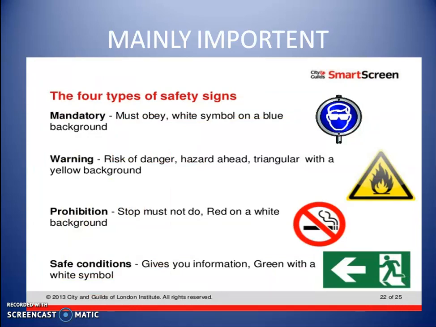Here we can easily classify mandatory signs, warning signs, prohibition signs and safety conditions. Mandatory signs mean must obey, that is, we have to follow. They are displayed with a blue color background with white symbols.